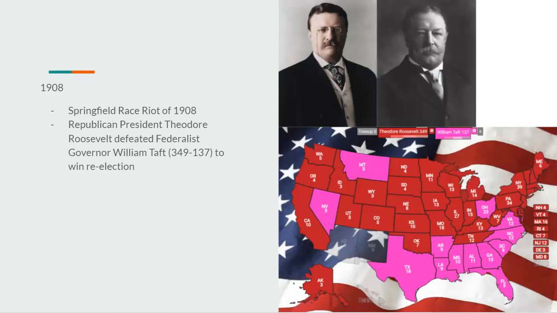1908, we would have the Springfield race riot of 1908, and this election would be a bit weird. You might be thinking, why is this happening? William Taft would be a Federalist in this timeline, as the Federalist Party is always the party of the big nobles kind of guy, and the Republicans are the Populist Party. So we have the Populists versus the elites, and Taft was more of an elitist politician. Taft and Roosevelt would have never worked together, since Taft is not a Republican, he's a Federalist in this timeline, so these two would be at odds with one another. And so Roosevelt would defeat Taft 349 to 137 to win re-election, and Taft would never be the Secretary of War under William McKinley nor Theodore Roosevelt.